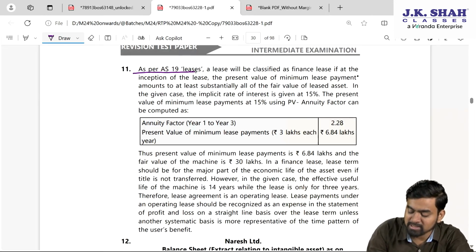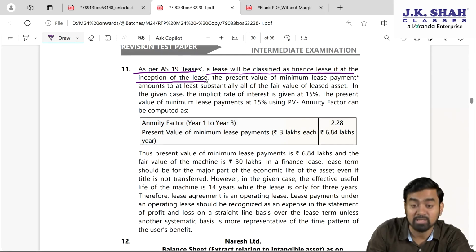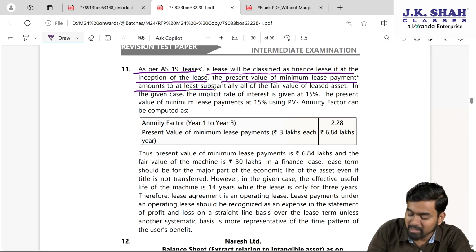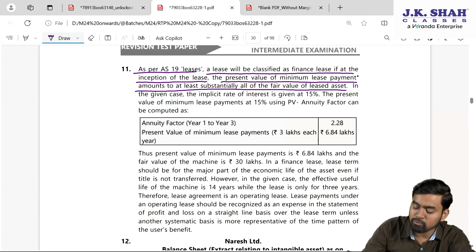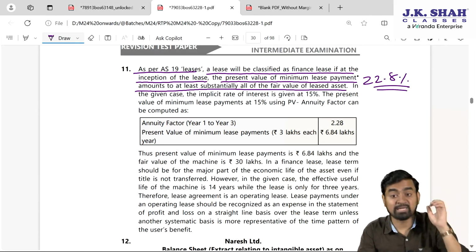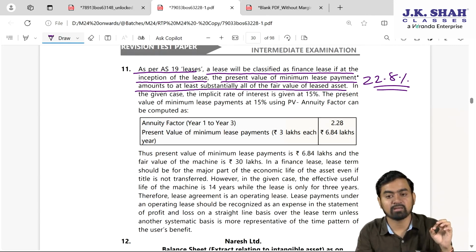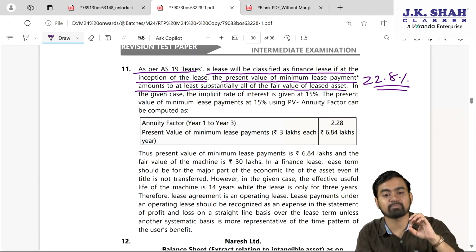As per AS 19, a lease will be classified as finance lease if at inception of the lease, that is at the beginning, the present value of MLP amounts to at least substantially all the fair value of the leased asset. Here it is 22.8%. At inception, our present value of MLP is only 22.8%.